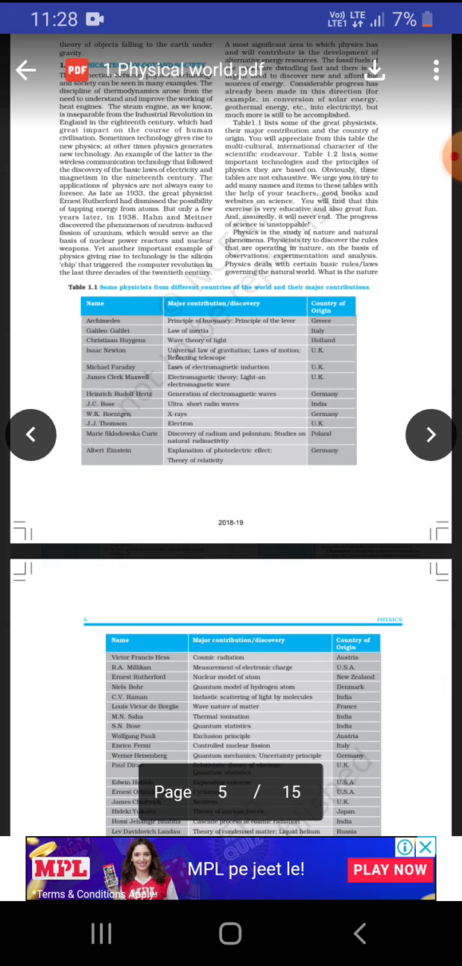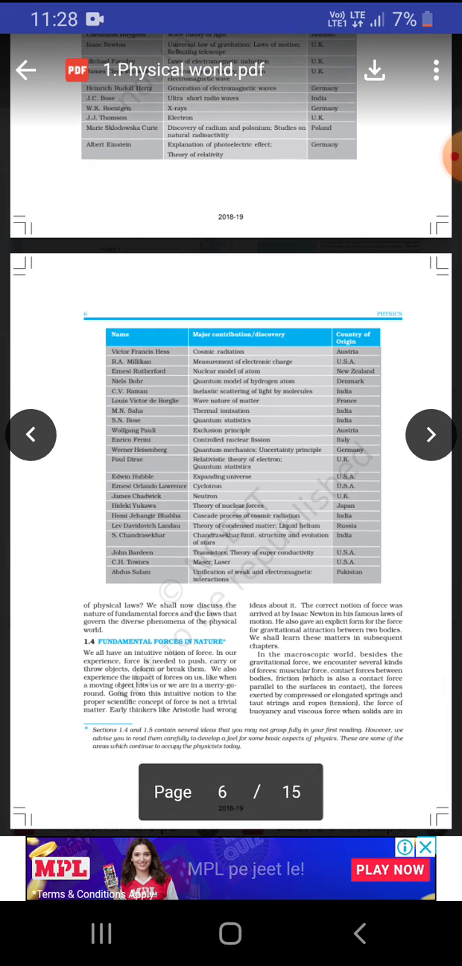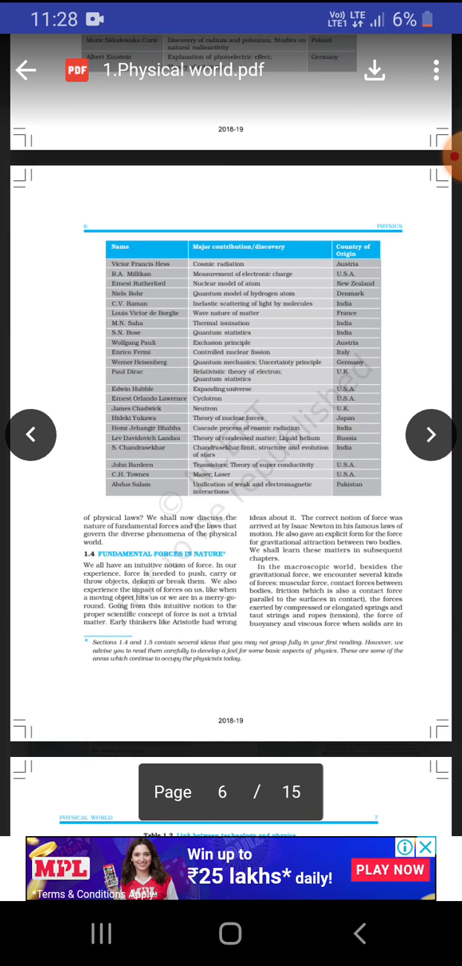So these are theories you will be learning in your upcoming classes, and when you go to higher classes you will learn many more theories. So these they will not ask you in your exam. So let's know about fundamental forces in nature.